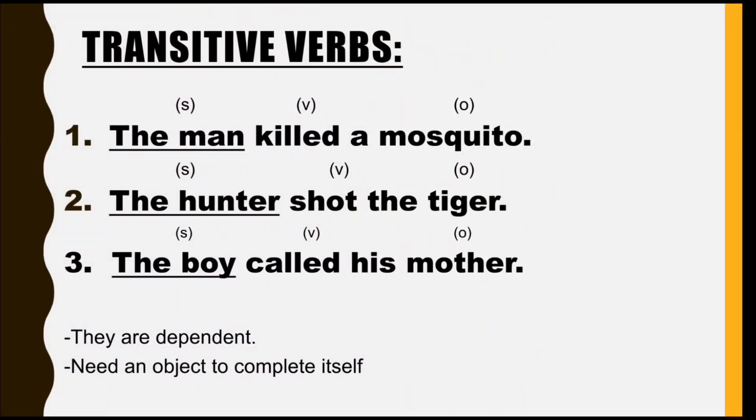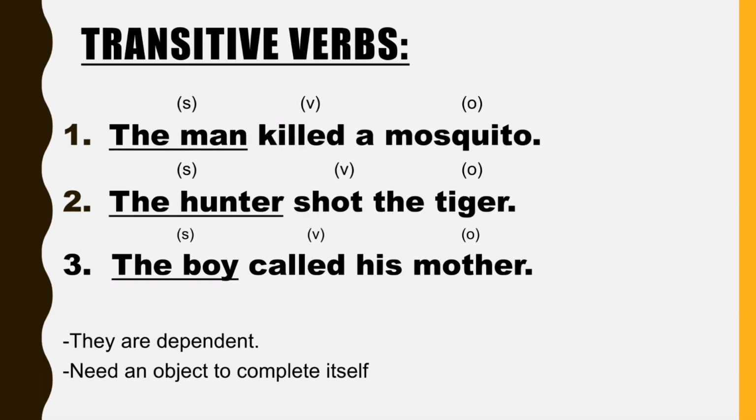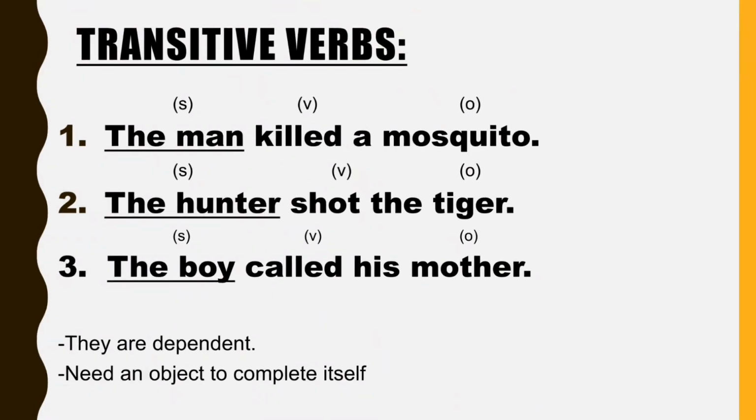Well, shot is the verb here, the hunter is the subject and a tiger is the object. Called here is our verb. Subject here is the boy and the receiver of the action, that is the object, is mother.